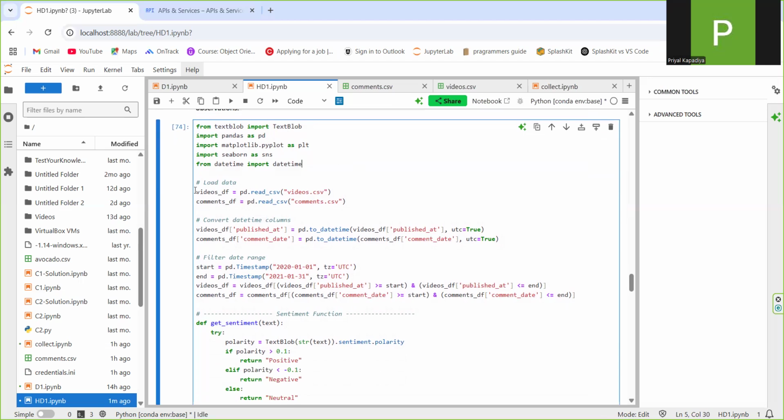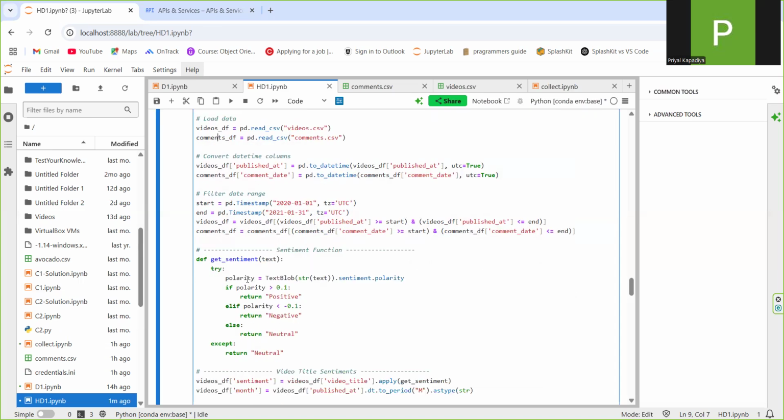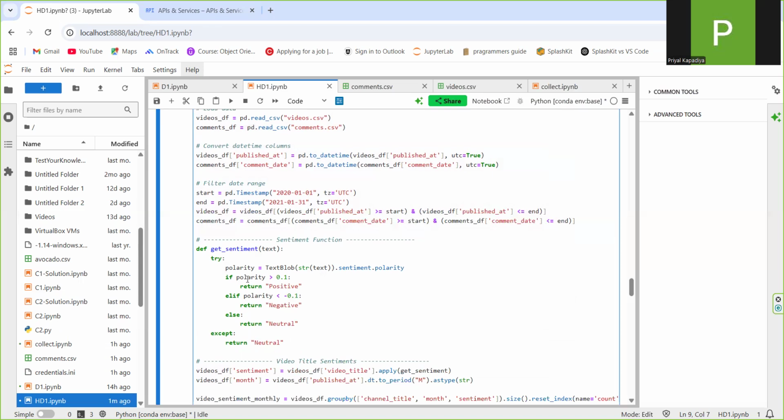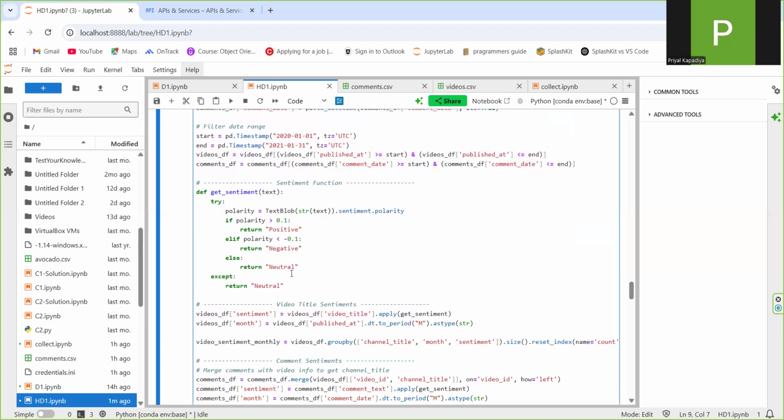The second thing I did was load two data sets, one containing videos_df, the videos.csv file, and the other containing the comments. Then I created a function that uses TextBlob to calculate the sentiment polarity of each text. Based on the polarity score, the function classifies the sentiment as positive, negative, or neutral, as you can see over here.